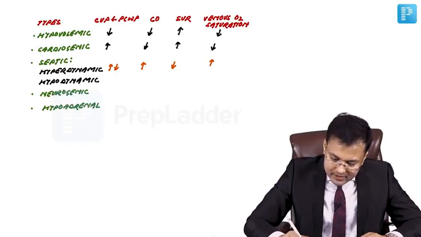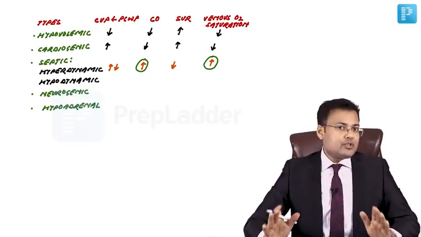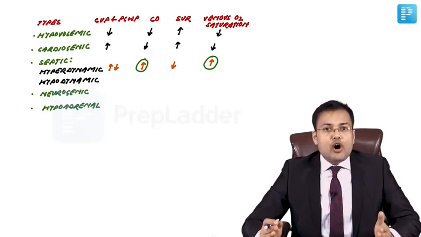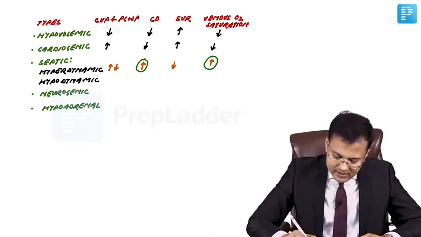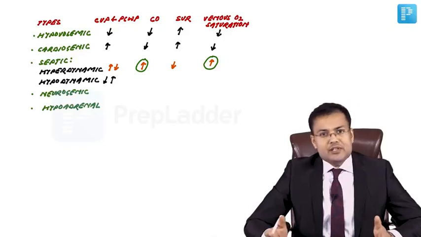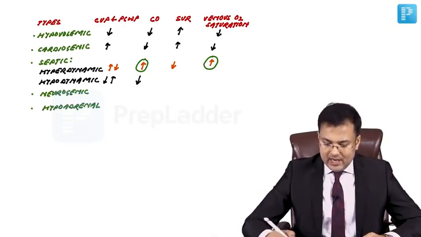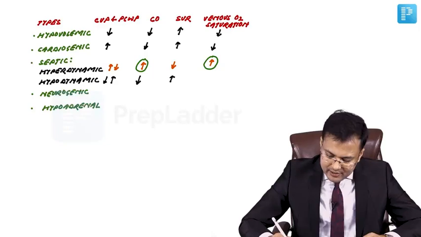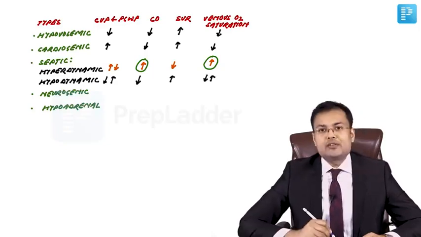You have to remember, the hyperdynamic phase of septic shock is the only type of shock in which cardiac output is increased and venous oxygen saturation is increased. In the hypodynamic phase, central venous pressure and pulmonary capillary wedge pressure can be decreased also, increased also. Cardiac output is decreased and here systemic vascular resistance is increased, and venous oxygen saturation can be decreased also, can be increased also.